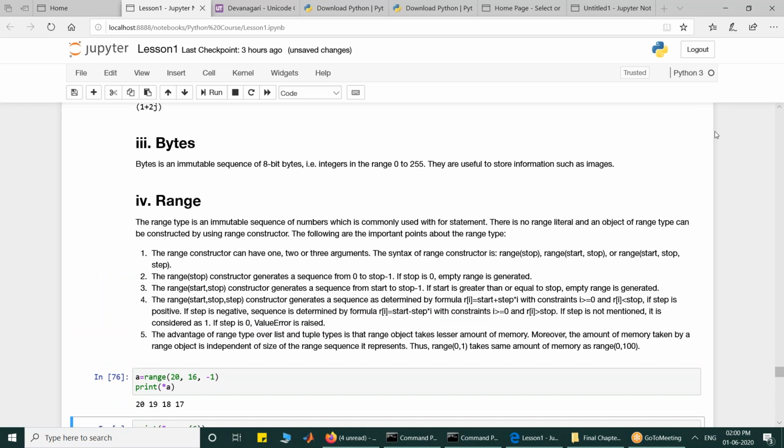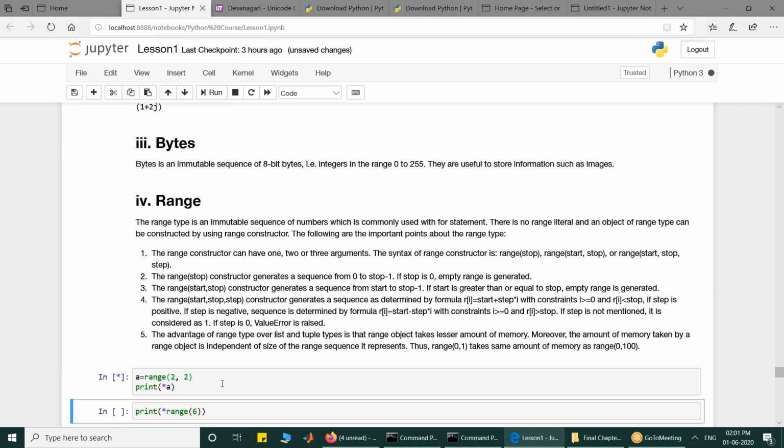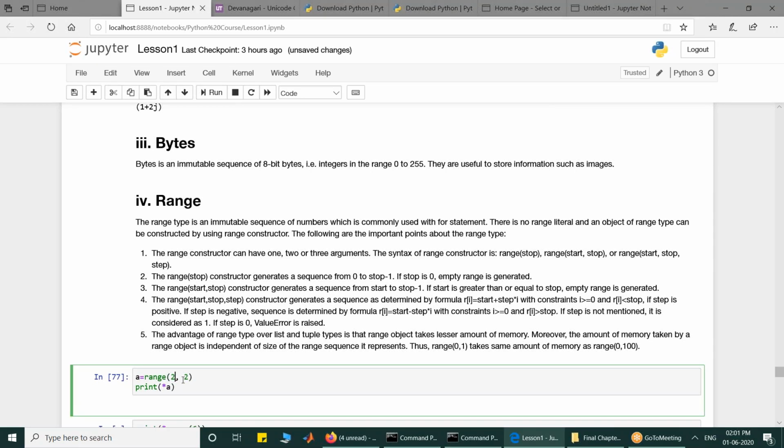Sir, what if start and stop numbers are equal? Because it starts from start and stops at stop minus 1, starting from 2 it would have to reach 1, but since you are already starting from 2, you cannot reach 1, because you have already surpassed it. So you will get an empty range.